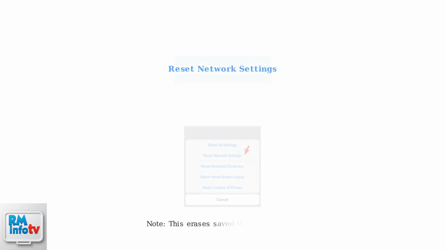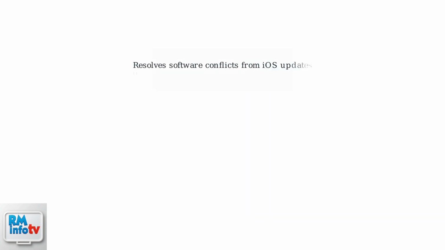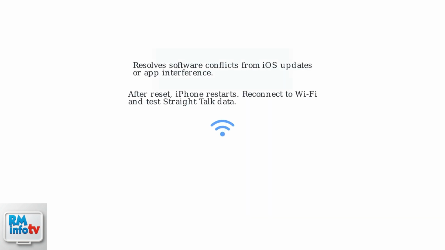Select Reset Network Settings. Note, this will erase saved Wi-Fi passwords, so ensure you have them handy. A network reset resolves software conflicts, often caused by iOS updates or app interference. After the reset, your iPhone will restart.